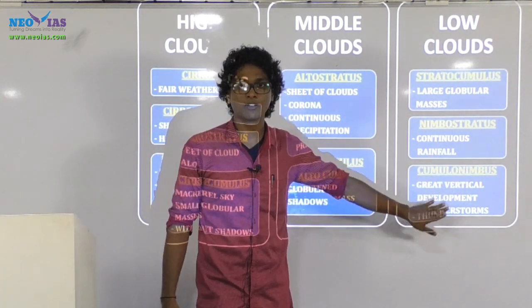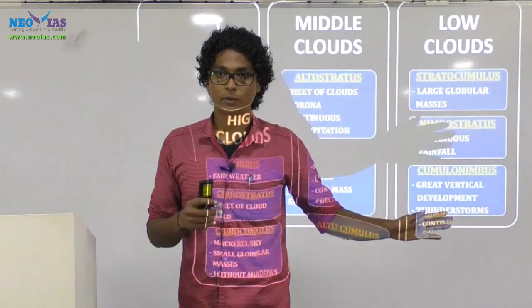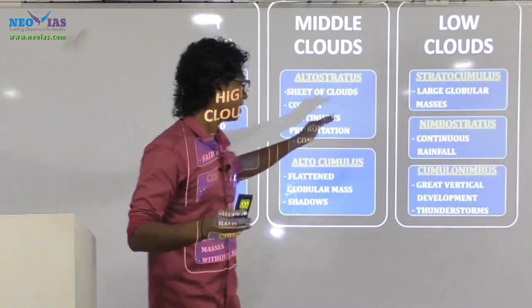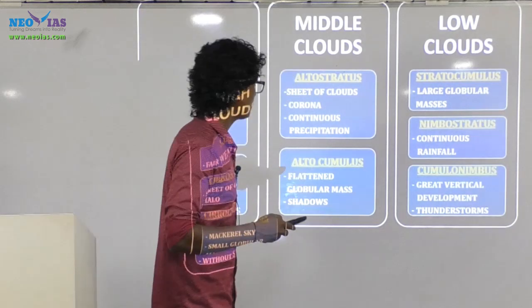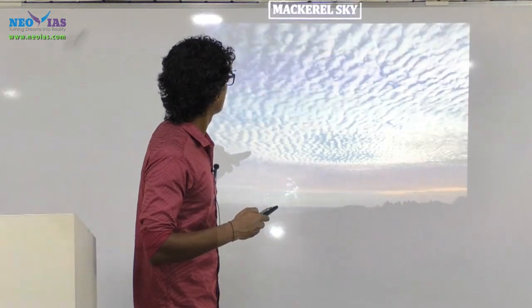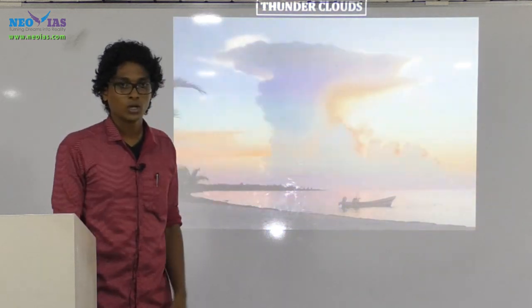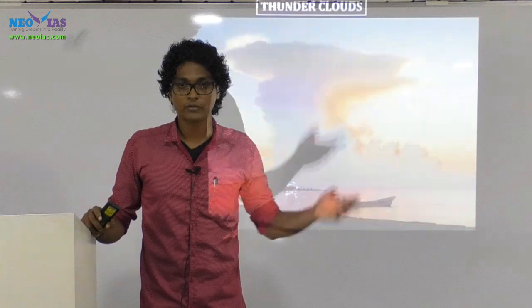and one other feature with which you can distinguish cumulonimbus cloud is vertical development. What is the other kind of cloud which has vertical development? Cumulus. So only cumulus and cumulonimbus clouds have vertical development. These are thunder clouds.